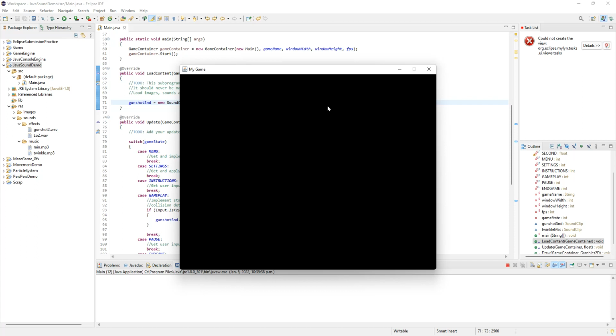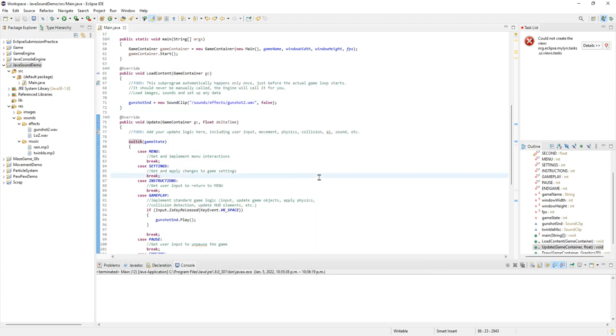That doesn't mean if I double tap the space bar, it's going to play twice. It only plays it once. Basically what it's saying is try to play it. If you can't play it, too bad. That's it. So if I'm pumping that space key, eventually I'm going to get it to play again, right? But if I just double tap, I'm only getting one shot sound effect from it. Okay, so that's how we do sound effects. There's nothing else to it.